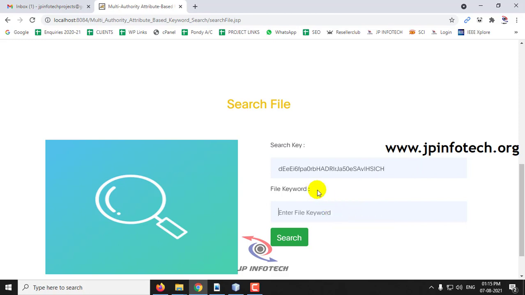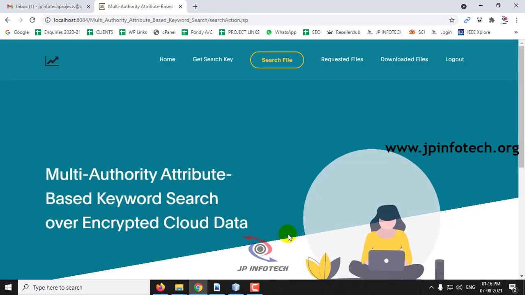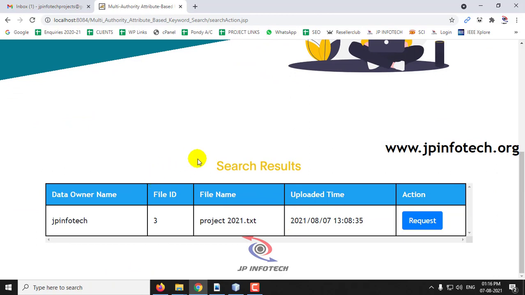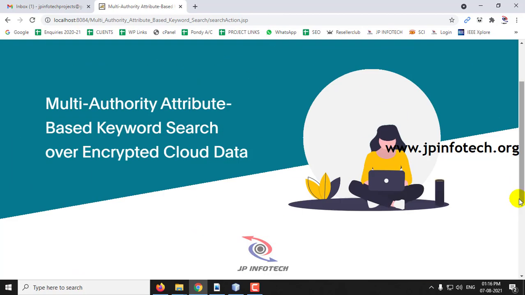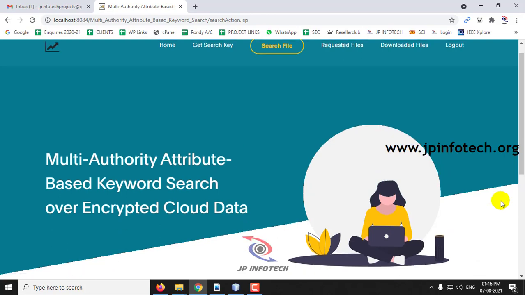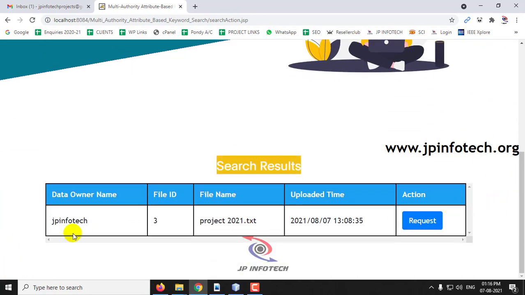So let me enter the file as project 2021 and click search, and now you can see the search results: the file name with the data owner, file ID, and uploaded date and time. And if the data user wants this file, they cannot access it without the permission given by the data owner.